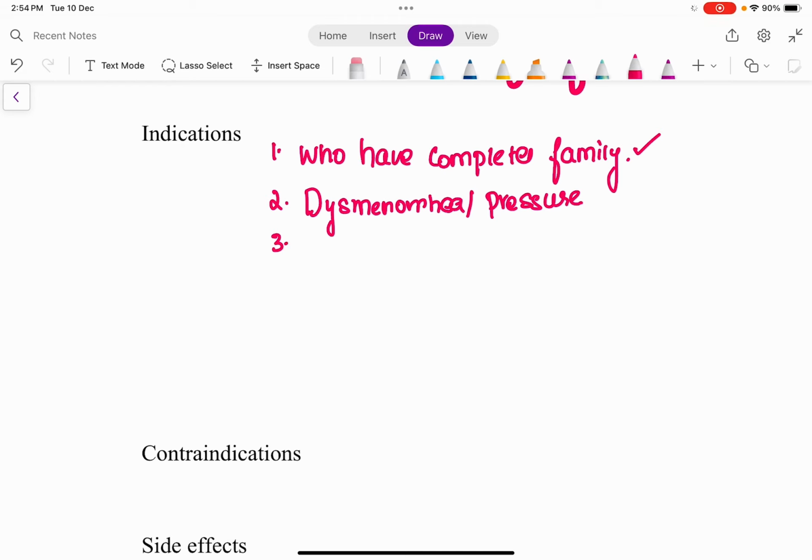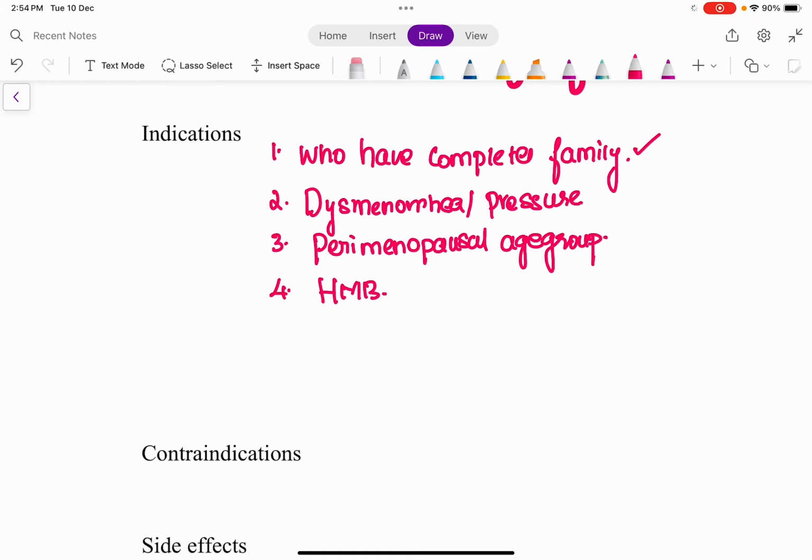This is also the treatment of choice for patients who are around the perimenopausal age group, the period of 4 to 5 years before the attainment of menopause. And this is also the treatment of choice in patients with heavy menstrual bleeding.